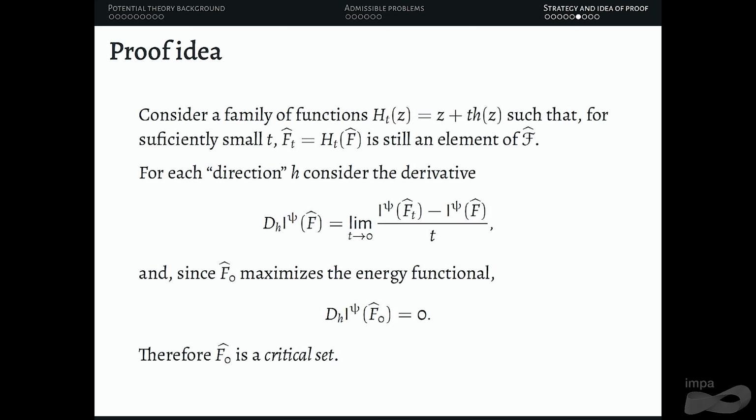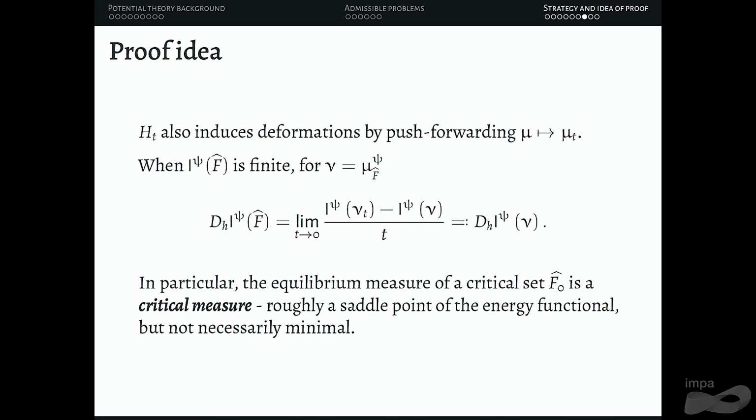This creates the notion of a critical set, a set that is critical in the sense of this definition for derivative interactions, right? But this family of deformations also induces deformations on the measure level by push forwarding. And you can prove that when the energy of your set is finite, denoting on this slide nu as the equilibrium measure, the derivative of the energy of the set is actually the same as the derivative of the energy of the measure, which is quite surprising in my opinion. In particular, the equilibrium measure of a critical set is a critical measure. Roughly, it's a saddle point of the energy functional, but not necessarily minimal.